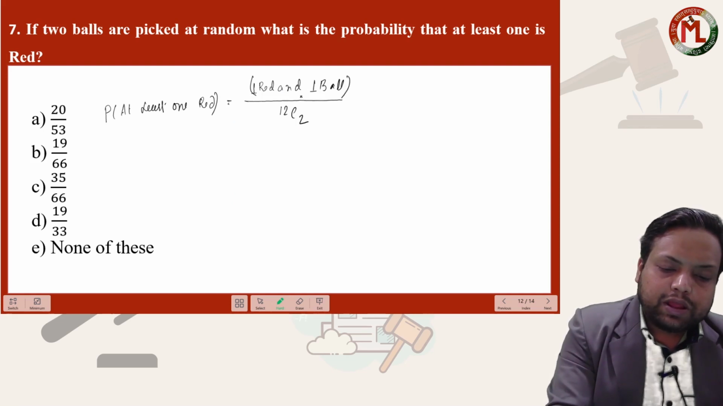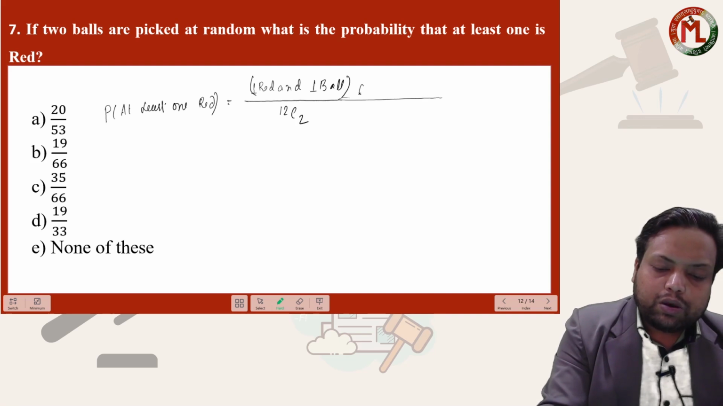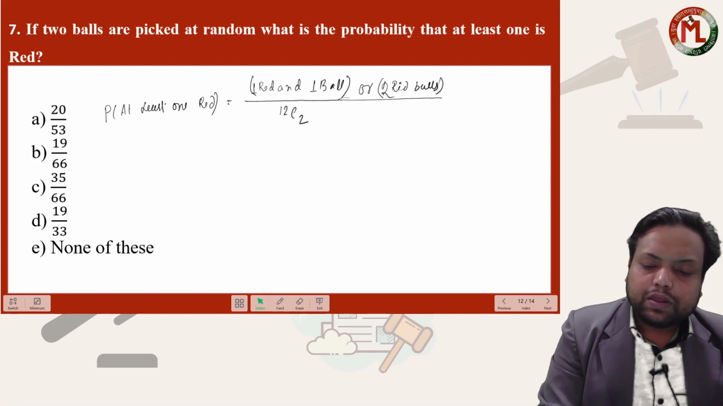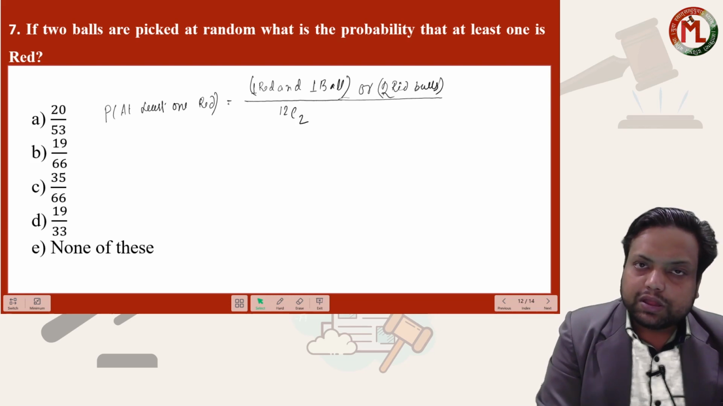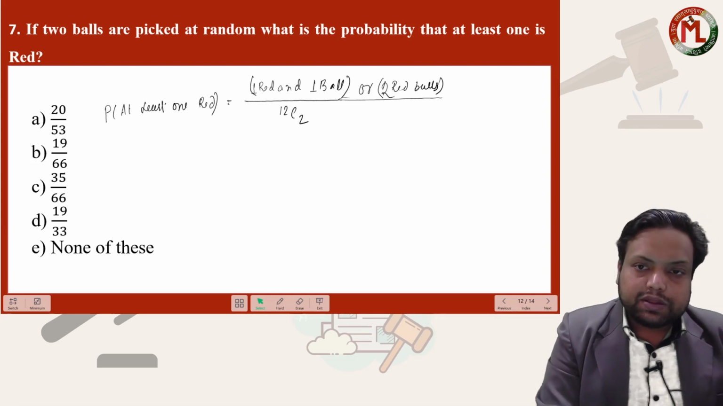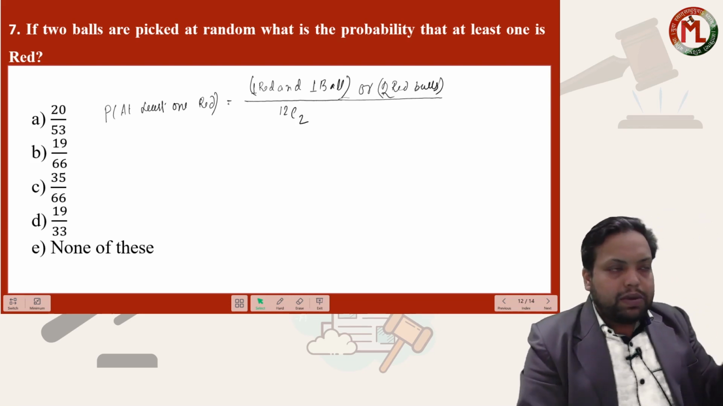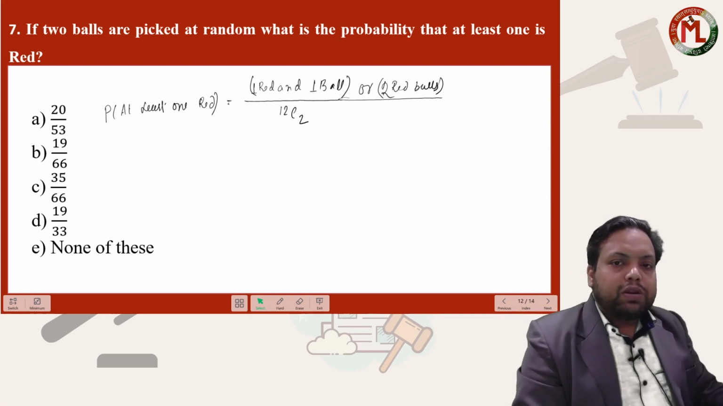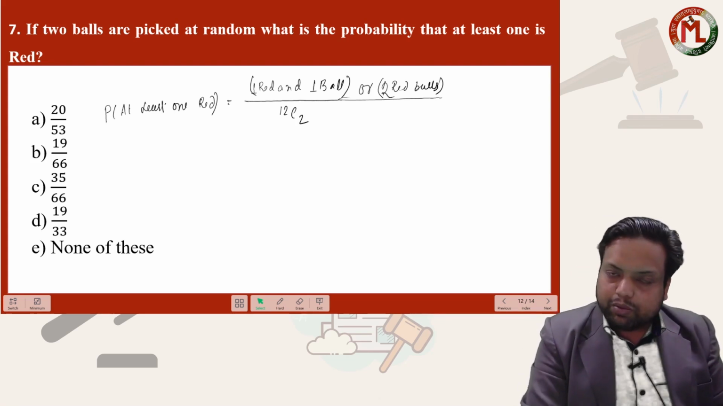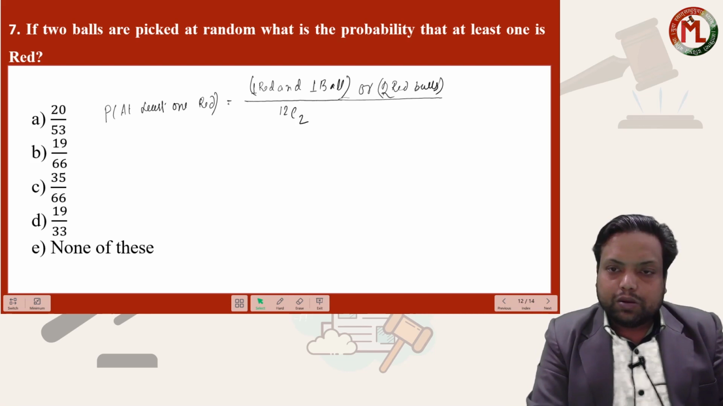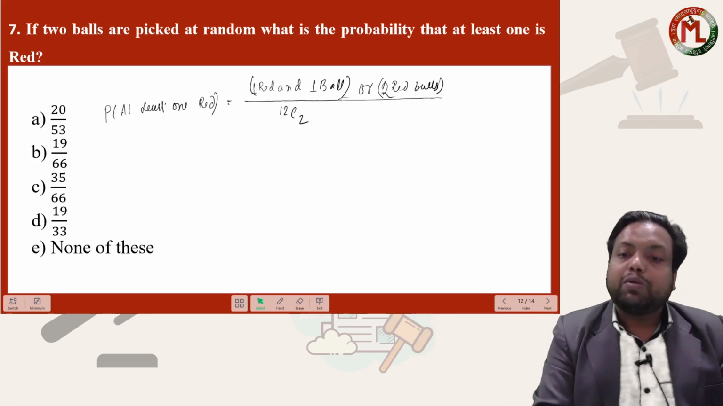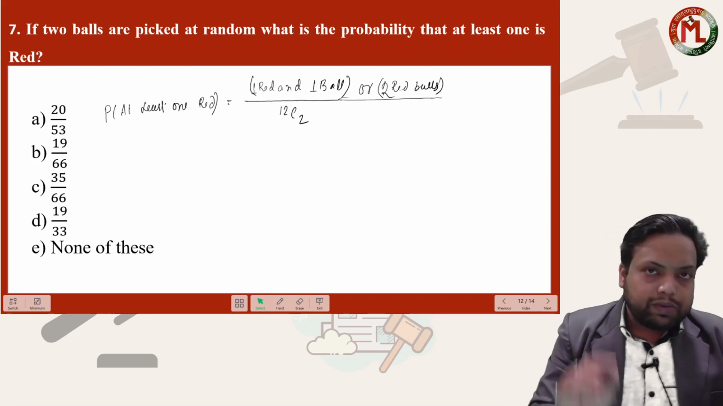This is a possibility. Or if we pick two red balls, then also the condition is satisfied. At least one is red means minimum one should be red. More than one balls can also be red, isn't it? That means two balls can be red also, three balls can be red also. Okay, that we have to keep in mind.